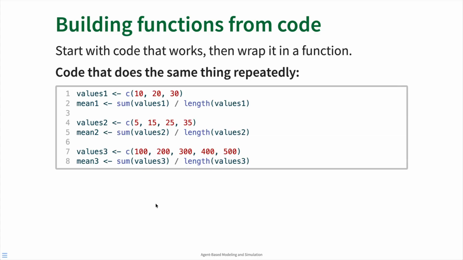Now, let's say in the future you wanted to change this slightly. You would have to remember to make the same change to each one of these operations, right? Assuming that, maybe you wanted to double the mean for some reason, you'd have to remember to go and multiply each of these fractions by 2, which would be very easy to accidentally miss one or make a mistake somewhere. And so if instead of writing the code out 3 times, we just had it written once in a function, it would be much easier to make that change.